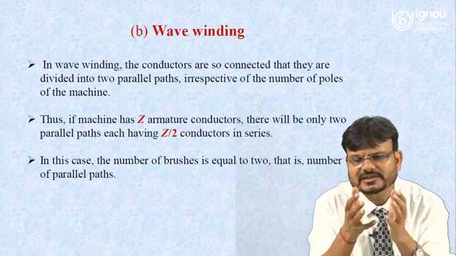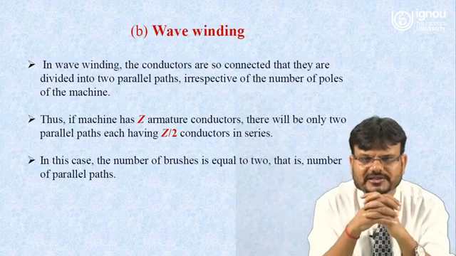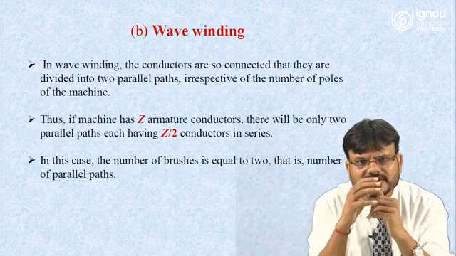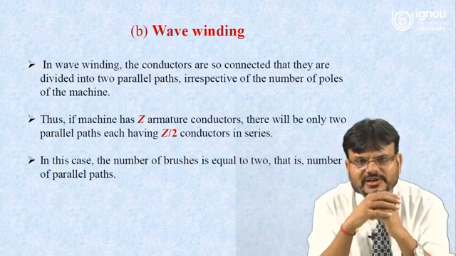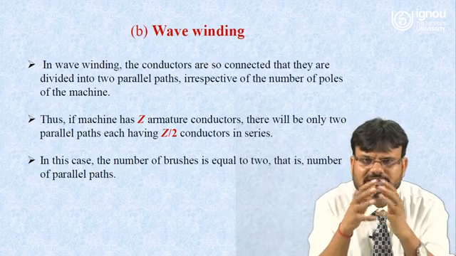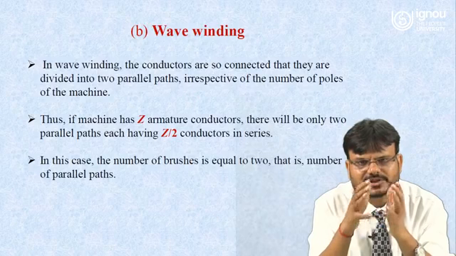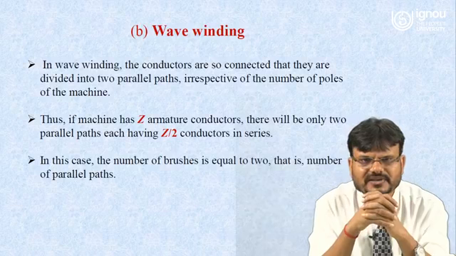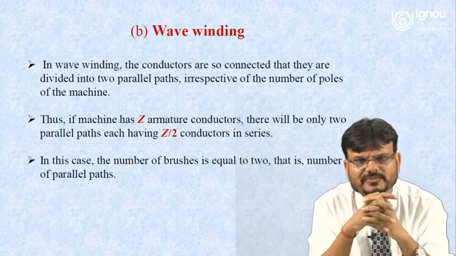As I told you, in case of lap winding, there were 1000 armature conductors and a 4-pole machine, so each path will have 250 conductors. But in case of wave winding, Z is 1000 and it will be divided by 2, so here each path will have 500 conductors in series. So in this case, the number of brushes is equal to 2, that is the number of parallel paths.